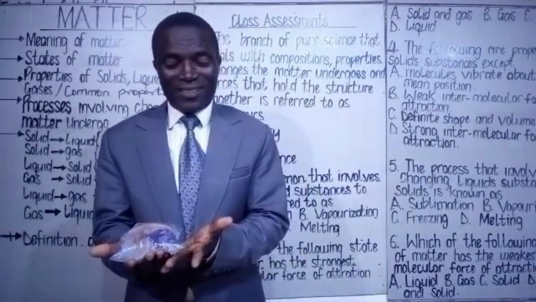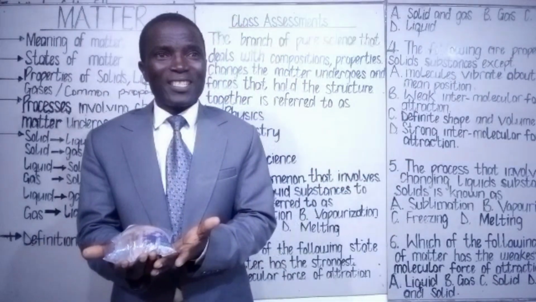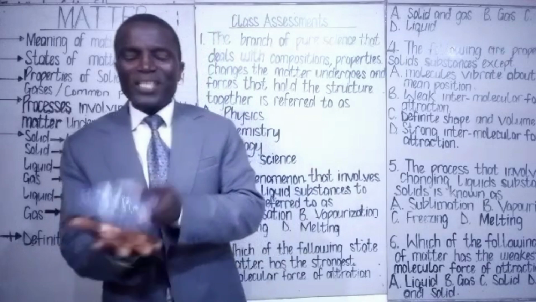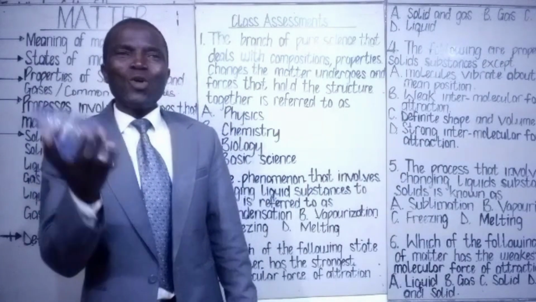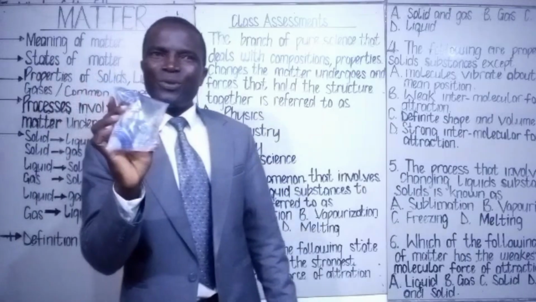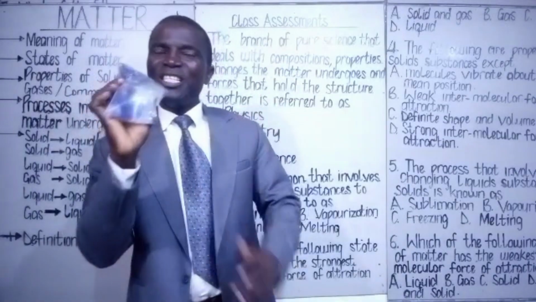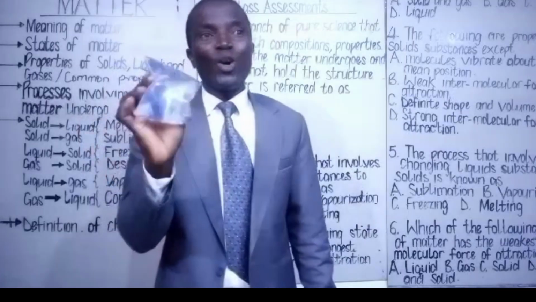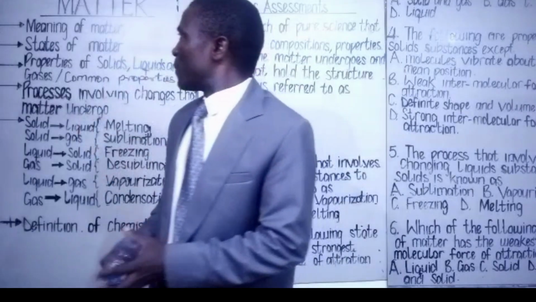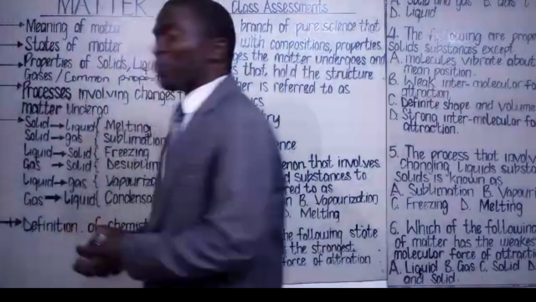It's not definite. What is the shape of this water here? No definite shape. It only assumes the shape of the container. That is the second property of liquid.